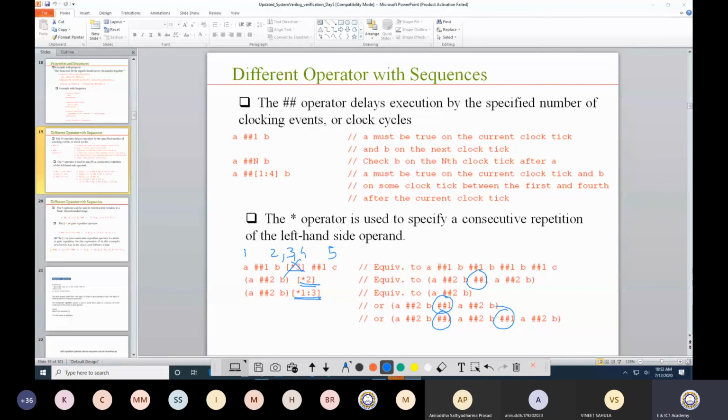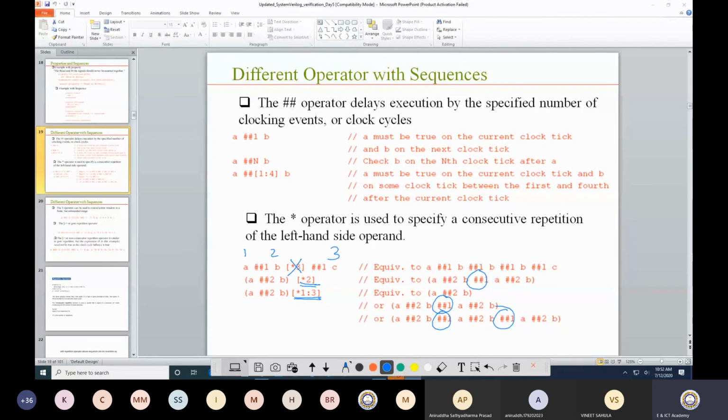If I am not writing this, then the meaning is, sorry, here it should be 3. A is high, then one clock cycle later B is high, and then one clock cycle delay C is high.